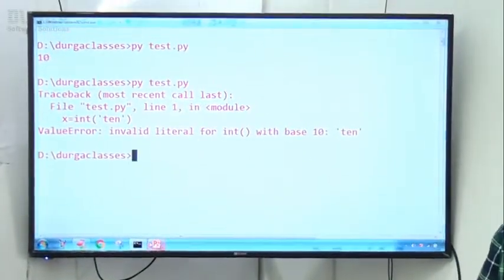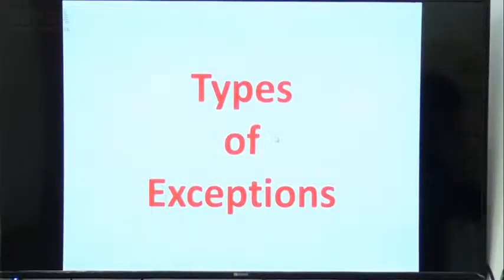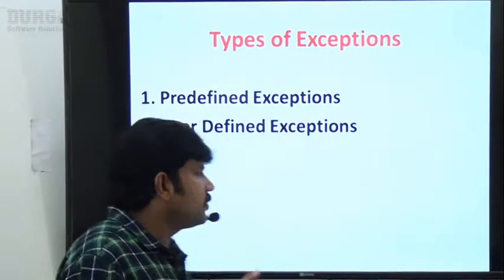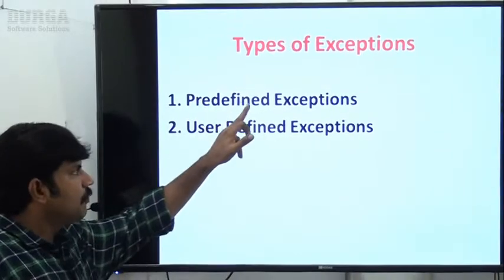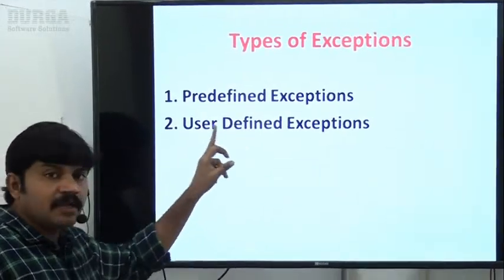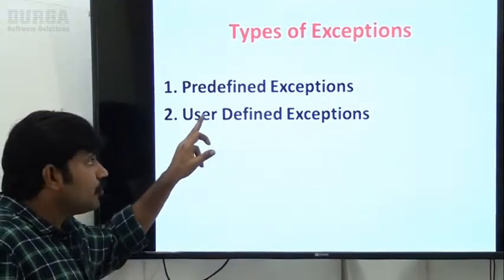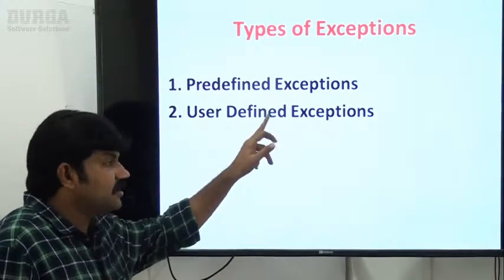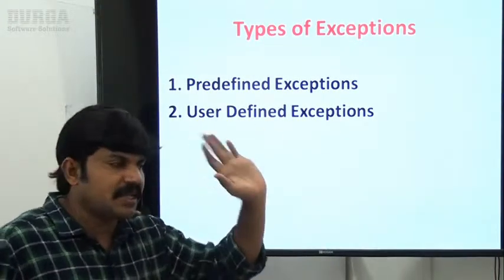Here we just discussed the types of exceptions. How many types of exceptions are there? There are two types. What is the first category? Predefined exception. The second category, user defined exception. User means programmer, developer. Such type of exceptions are user defined. We will discuss in detail.